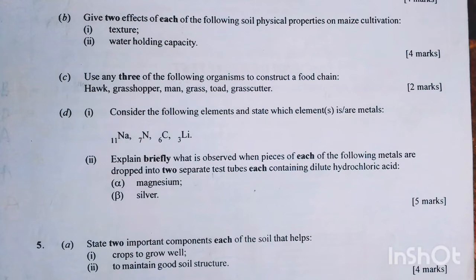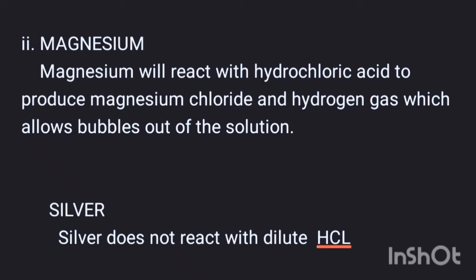Next question. Explain briefly what is observed when a piece of each of the following metals is dropped into a two-sample test tube, each containing dilute hydrochloric acid. Alpha, we have magnesium. Magnesium will react with hydrochloric acid to produce magnesium chloride and hydrogen gas, which allows bubbles out of the solution. And silver does not react with dilute hydrochloric acid.